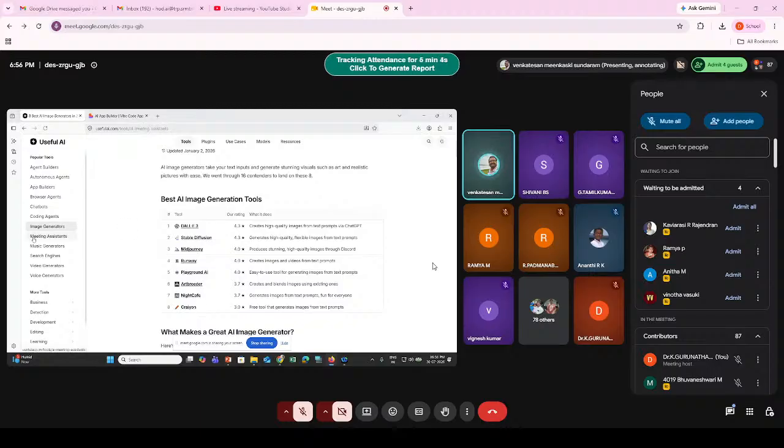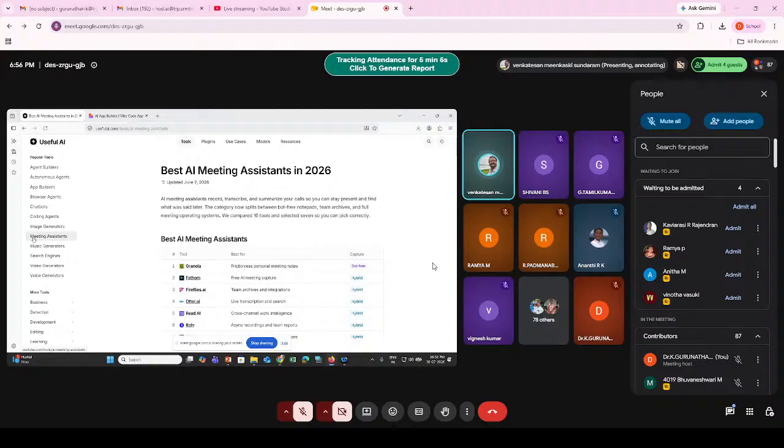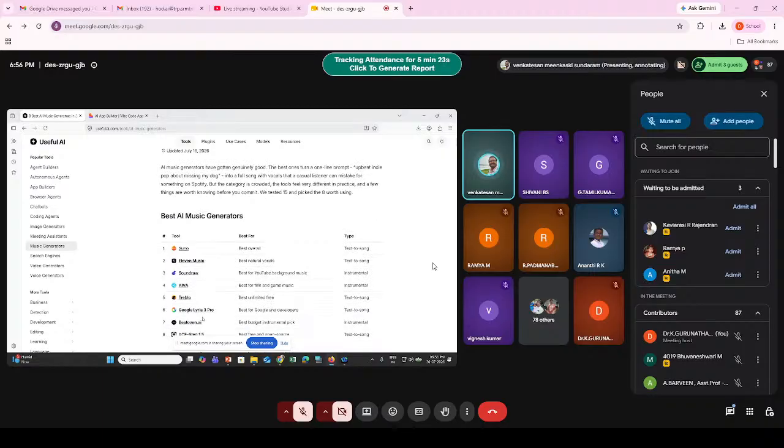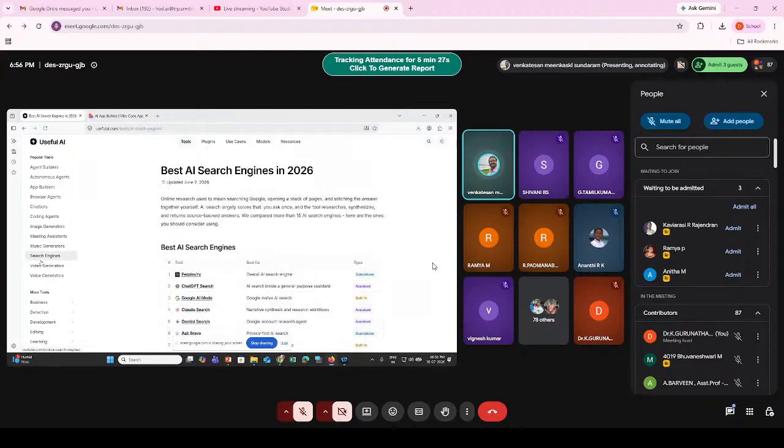Like that, you have some agents for meeting assistance: Granola, and then Otter, Fireflies, Vocal. There are many. Then music generators, Suno is the popular one. Then ElevenLabs Music, Soundraw, AIVA. Then search engines. Now people are using Perplexity.